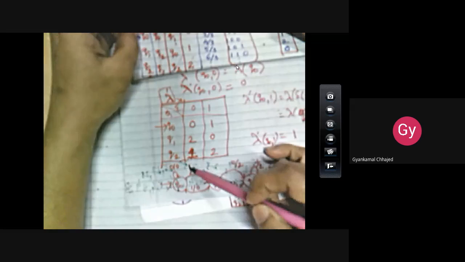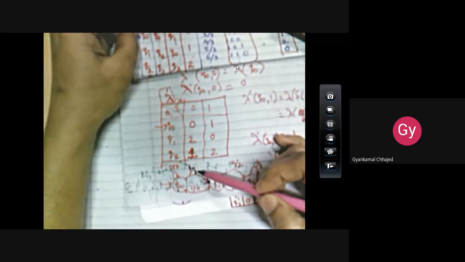The upper part is input, so Q0 on 1 produces output 1, which is the downward side output. So the upper side is input and the downside is output. In this way, using these two tables, you can easily construct an equivalent Mealy machine for a given Moore machine. I hope this is clear to you.